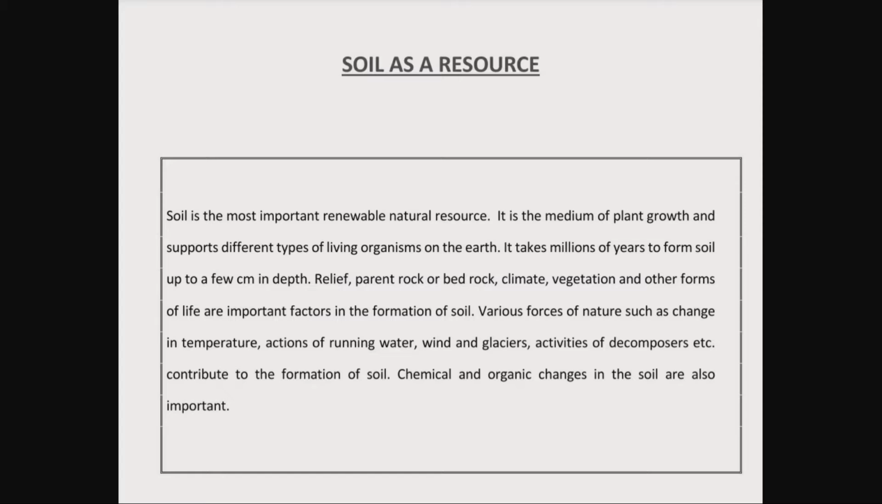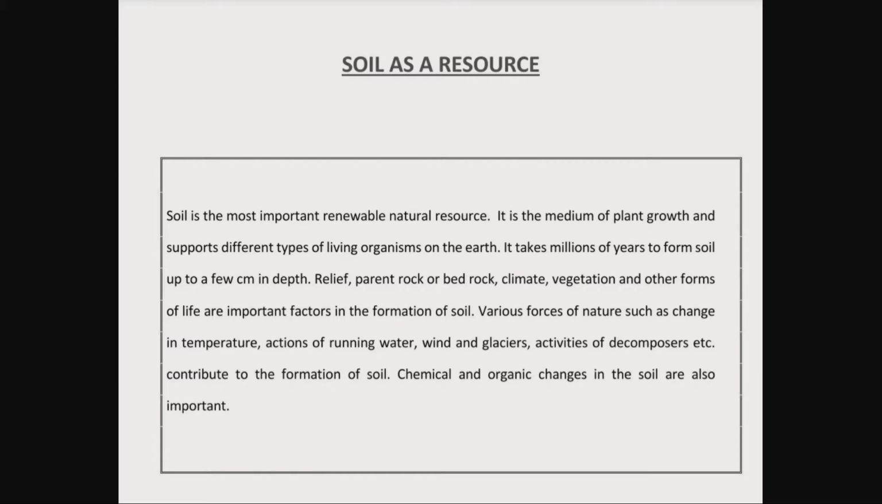Which are they? The various forces of nature, such as changes in temperature and actions of running water. How does running water affect the formation of soil? When the water is running, it takes the soil along with it, and finally it reaches somewhere else. And then wind and glaciers. When glaciers move over the soil, they take away the entire mud. Likewise, chemical and organic change is also important for the formation of soil.